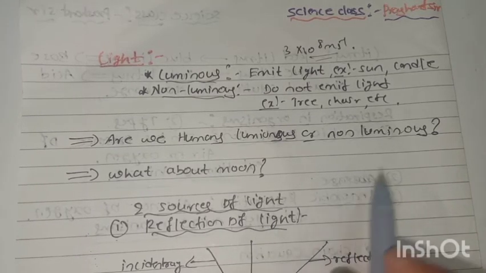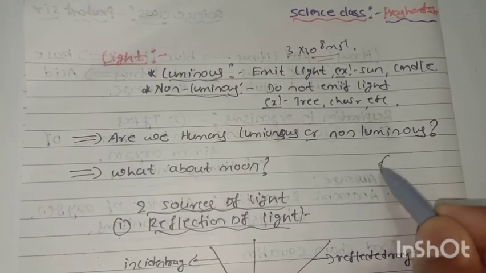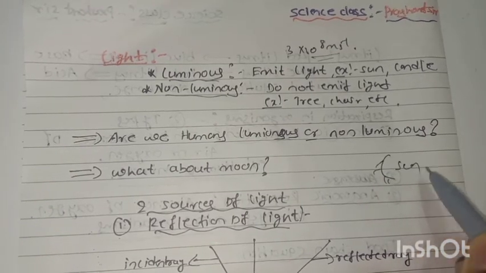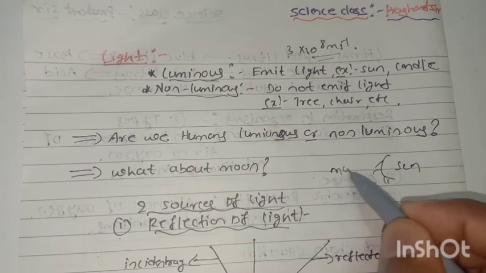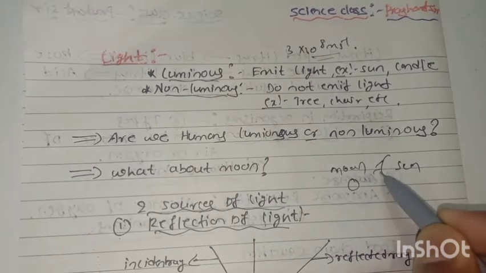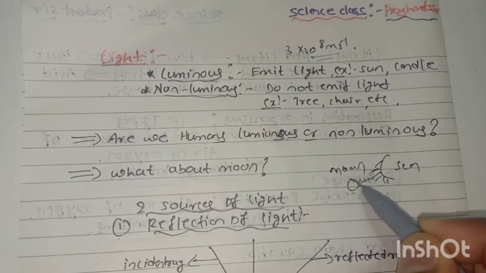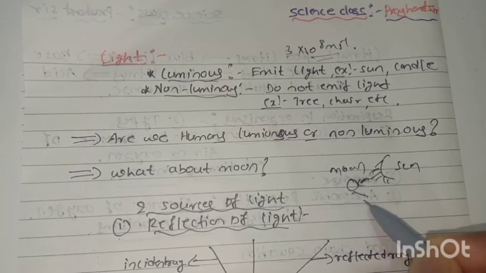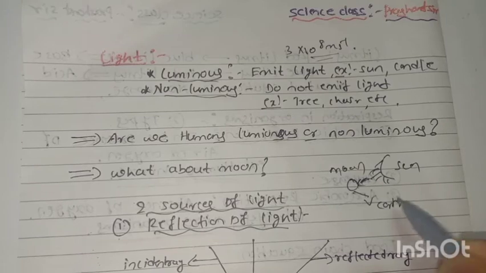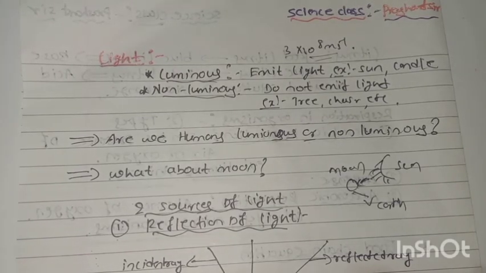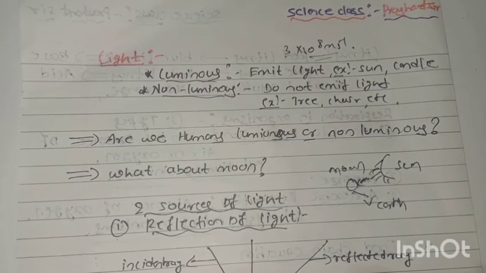The sun's rays fall on the moon and reflect to our earth, so the moon is a non-luminous source, reflecting with the help of the sun.